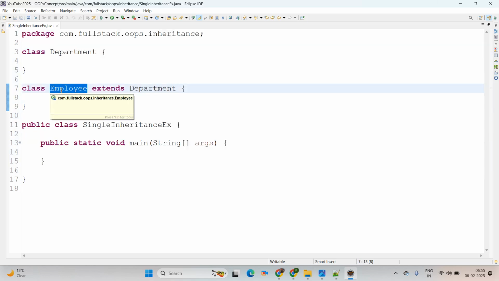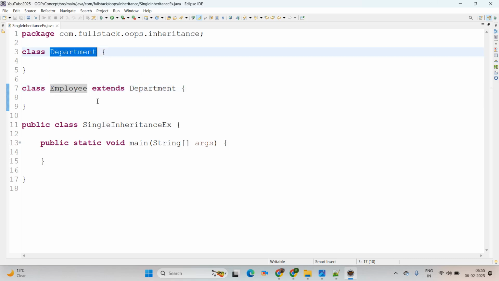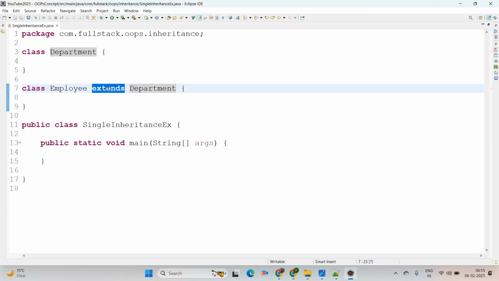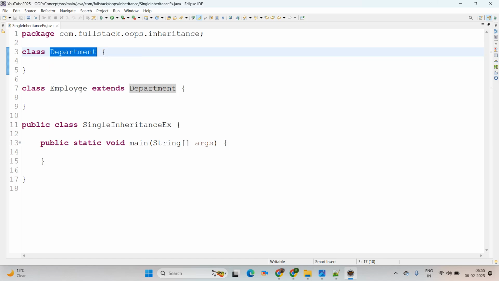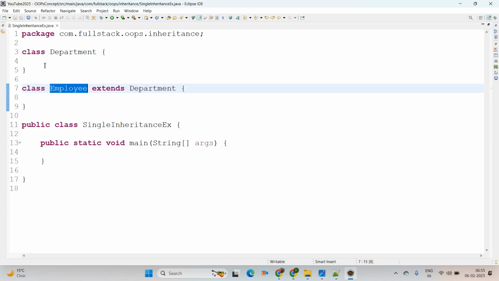Here Employee is the child class of our Department. It means Department is the parent of Employee. And whenever the extends keyword comes, you can simply say this is the inheritance concept. And this is single inheritance. It means one parent has one child. Here the child acquires the property from Department.